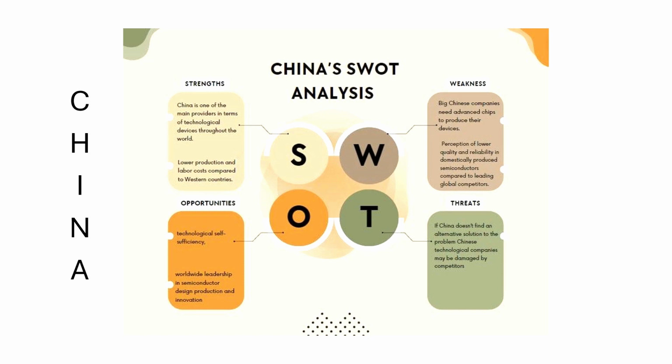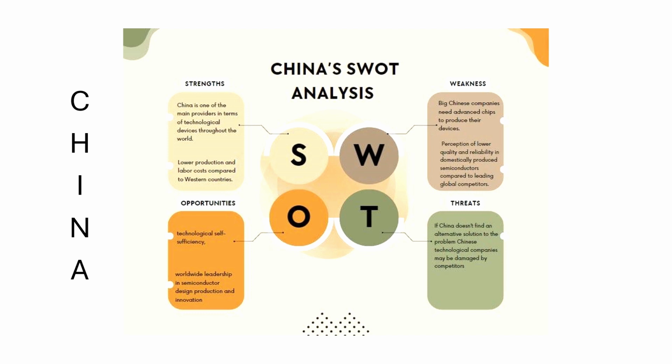Okay, now I'll explain the SWOT analysis for you. We have three SWOT analyses. As you can see, this is the first one, the China SWOT analysis. You can see the strengths for China in this conflict, and the weaknesses, opportunities, and threats also. One of the strengths is that China has lower production and labor costs compared with Western countries.